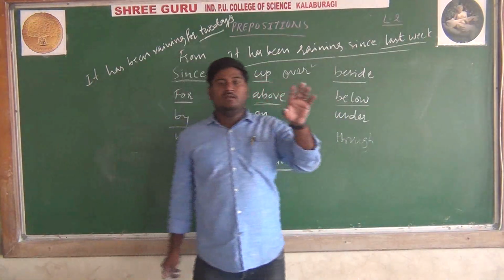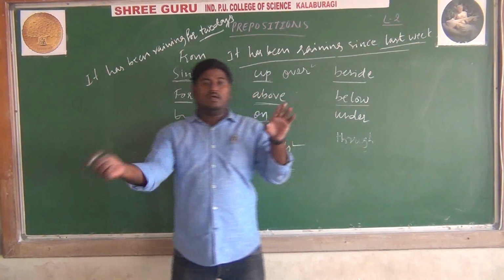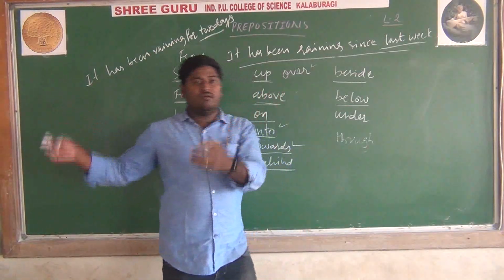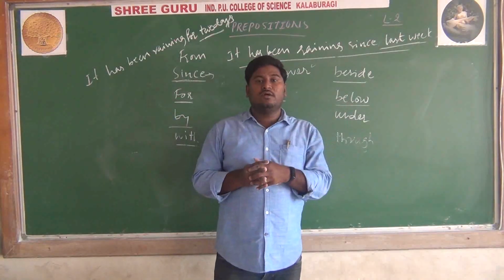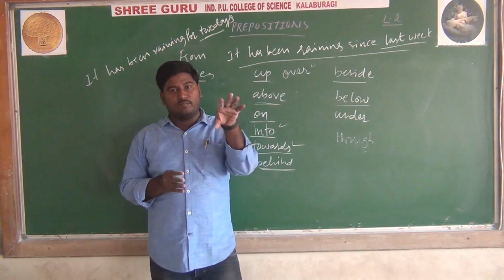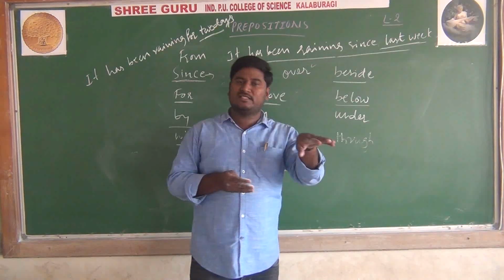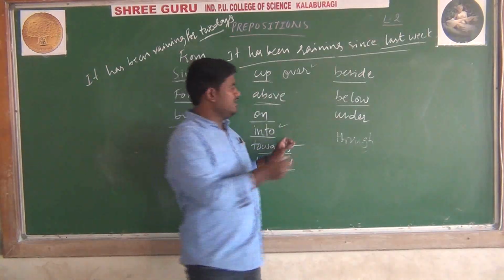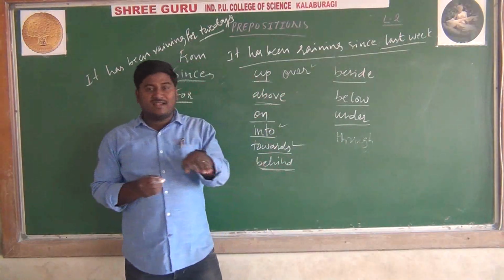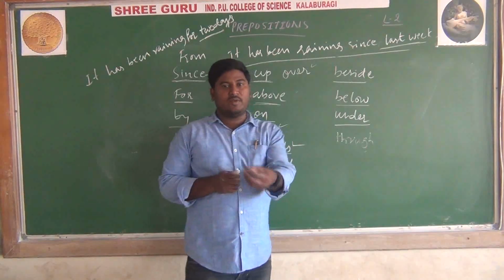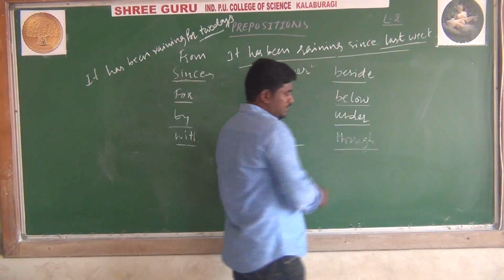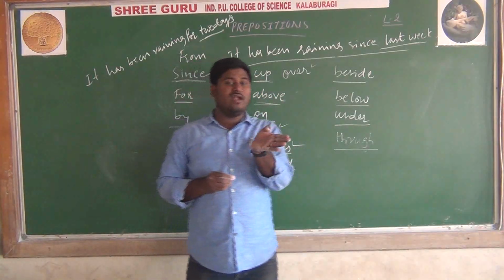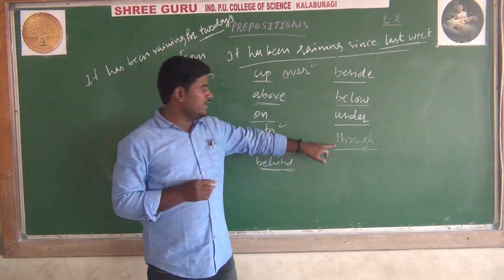Below. For example, if you see below, below average. My friend scored marks below the average. Here, what I can say, below is also used for places. At that time you should use the word below and under. Under, the cat sat under the table, which shows the place, preposition of place. Through, the train went through the tunnel. Or the elephant went through the forest. At that time also we can use the word through.